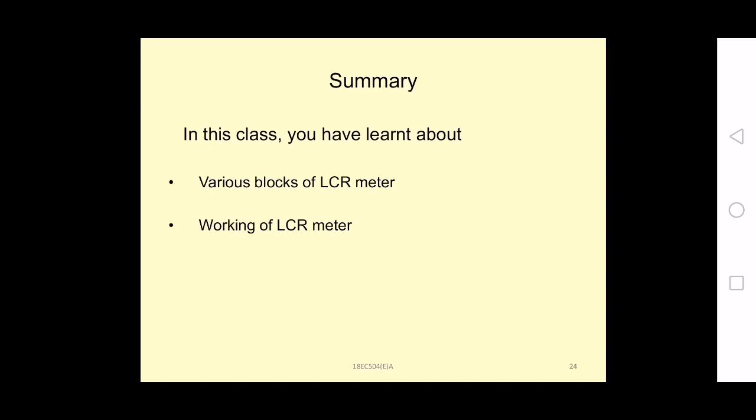So in this class we have learned about the various blocks of LCR meters: first, the basic block diagram of the LCR meter and the function of each block, that is, the working of each block for measurement of unknown inductance, unknown capacitance, and unknown resistance, and the working of the LCR meter for measuring L, C and R. You can measure the dissipation factor and conductance. Once you measure the dissipation factor, you can also measure the quality factor by the reciprocal of the dissipation factor.